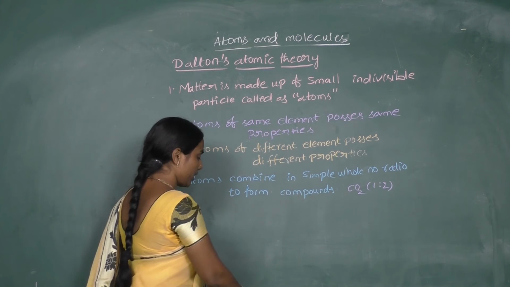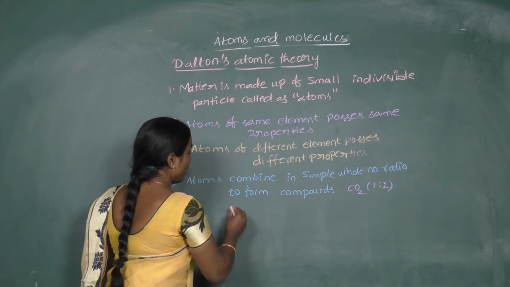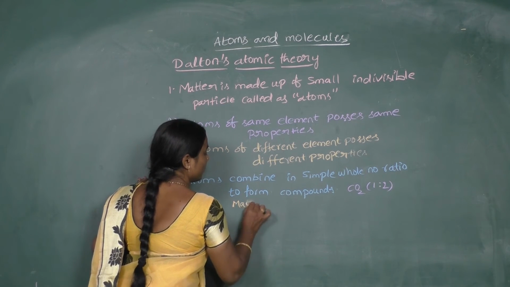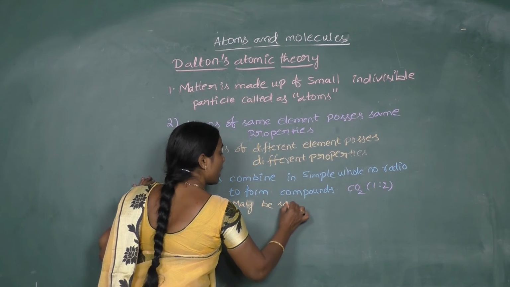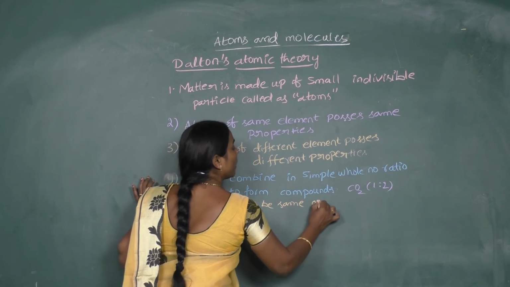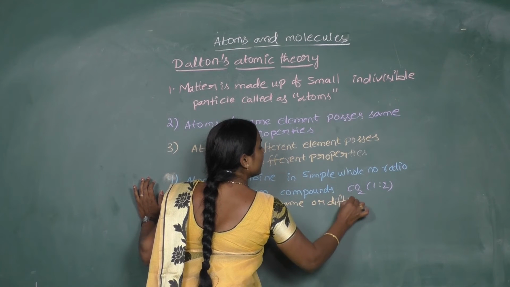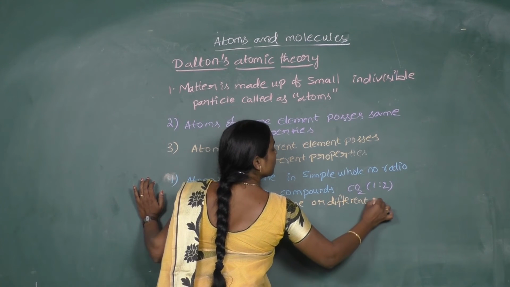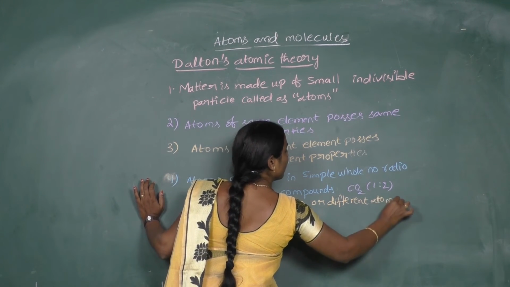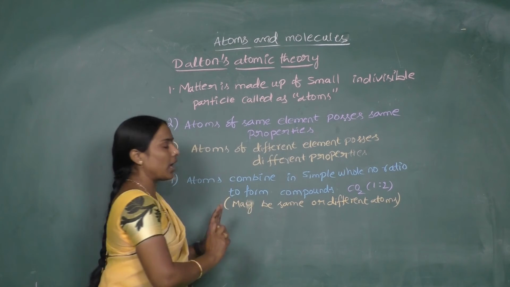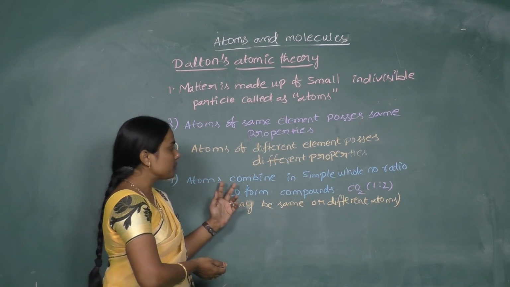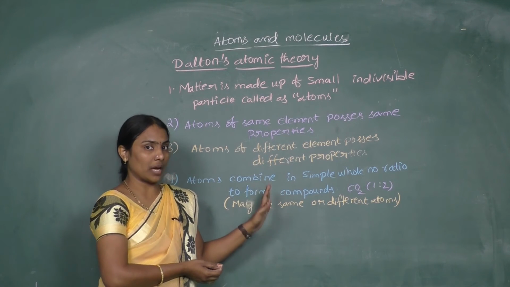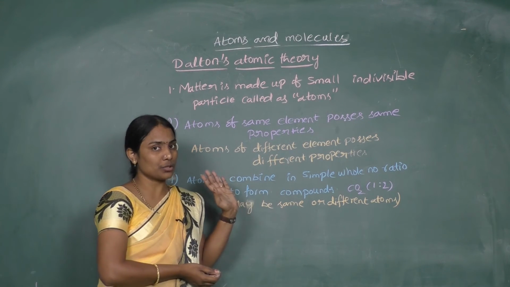But again, the atoms may be the same or different atoms. Here it is not mandatory that only atoms of the same element should combine, or only atoms of different elements should combine.